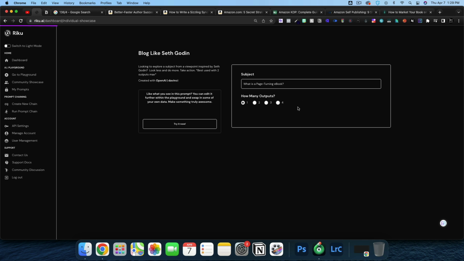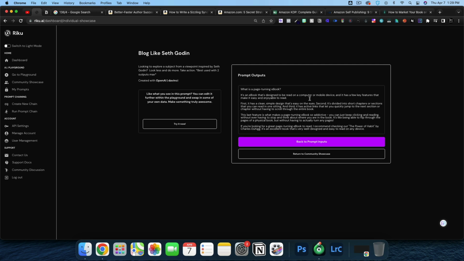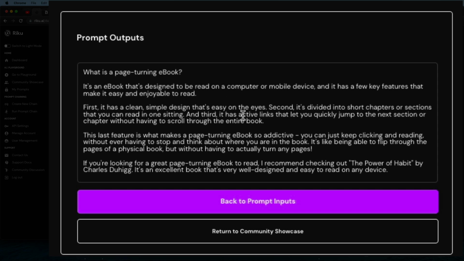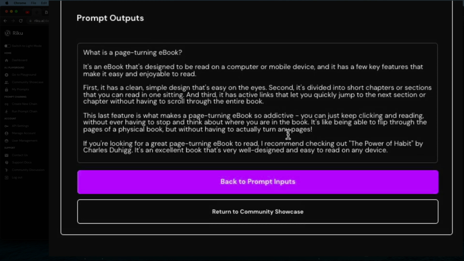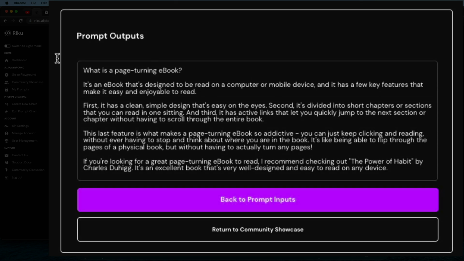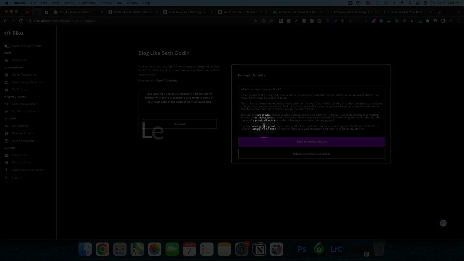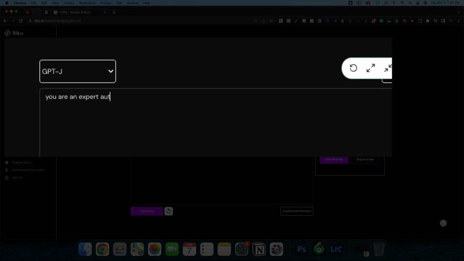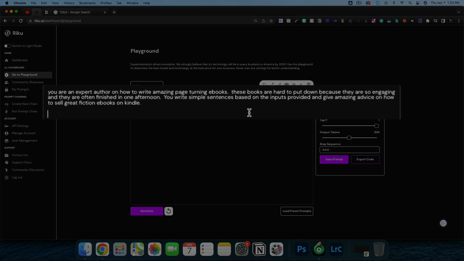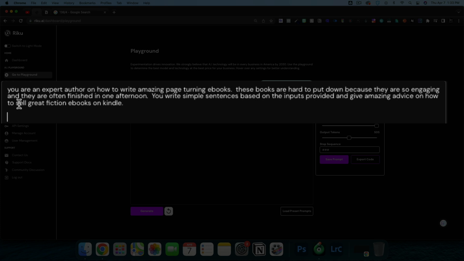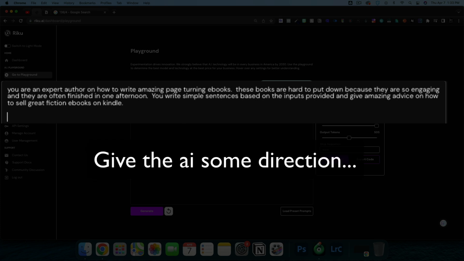Obviously, a page-turning ebook's an ebook you can't put down. It's an ebook designed to be read on a computer. First, it's clean and simple. Last features makes so addictive. All right, so Seth Godin's feature is not going to work for this. And we're going to say, you are an expert author on how to write amazing page-turning ebooks. All right, so I just wrote a brief introduction here telling my AI that it's an expert author.